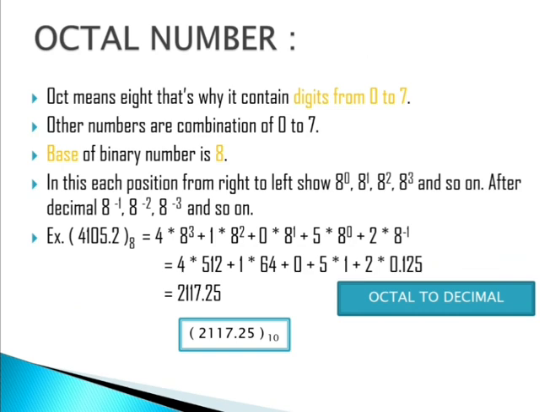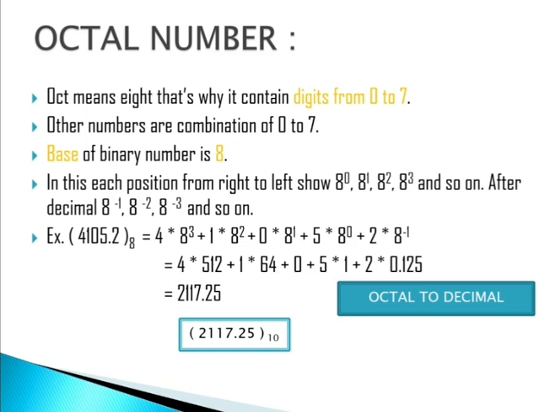Octal. Basically, oct means 8. 8 means having digits 0 to 7. In total we are having 8 digits. That's why the base is 8. The same rule you have to use that we used with binary, you have to do with octal also. But now in octal you have to place 8 to the power. Previously in binary we were using 2 to the power. Now in octal we are using 8 to the power.